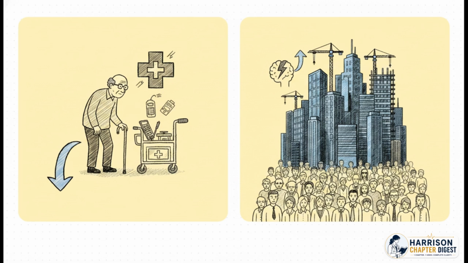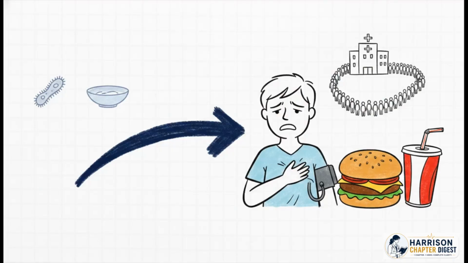Their populations are growing and aging much faster than their mortality rates are dropping, which means the absolute total number of CVD deaths in these regions is actually going up, and they're carrying a particularly heavy burden when it comes to strokes. Let's put a human face on this with a quick clinical scenario.